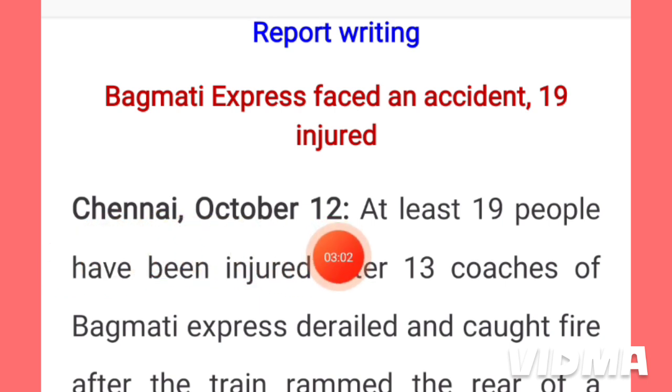For example, if yesterday an accident happened, we have to write the report today. Here the place is written from where the report is being written, and here the date on which the report is written. I advise you to give the current date on which you are writing the report. This is about a train accident, the accident of Bagmati Express, the name of a train, and the accident happened in Chennai.